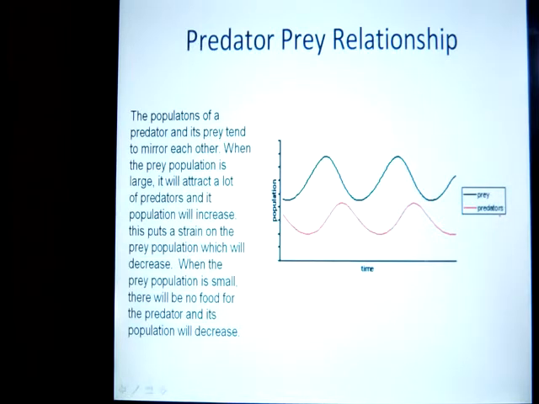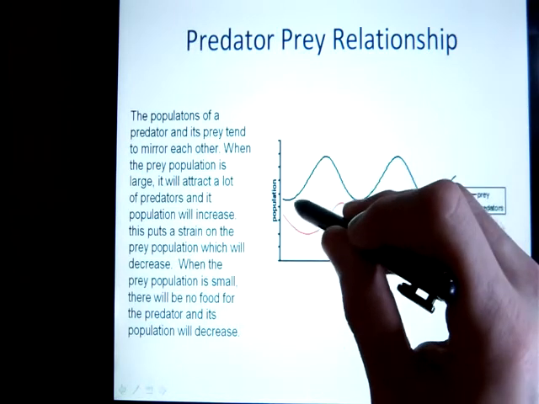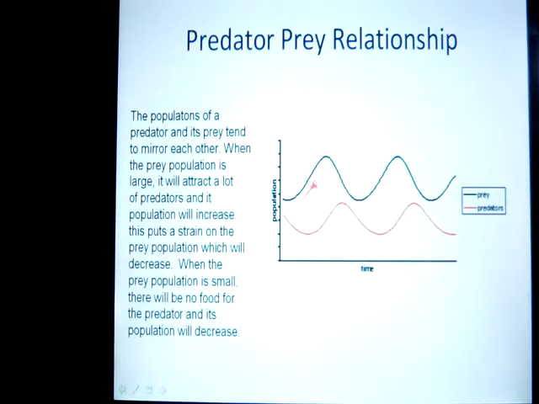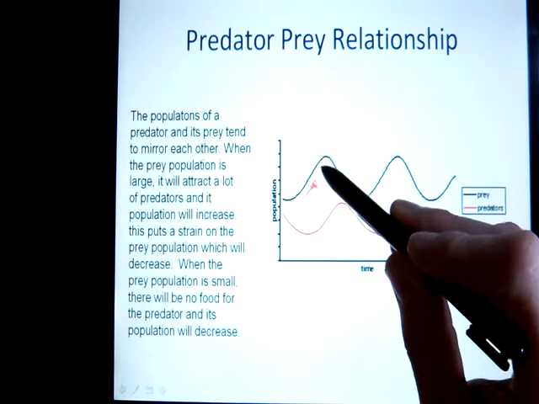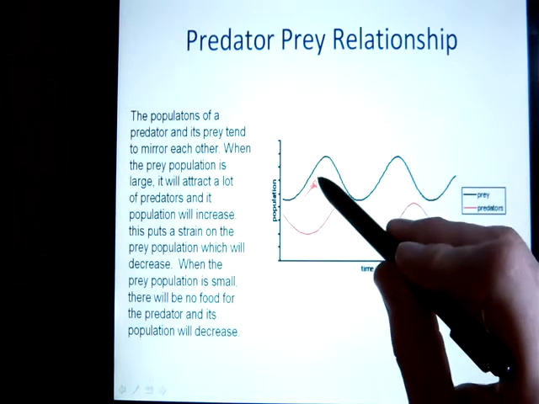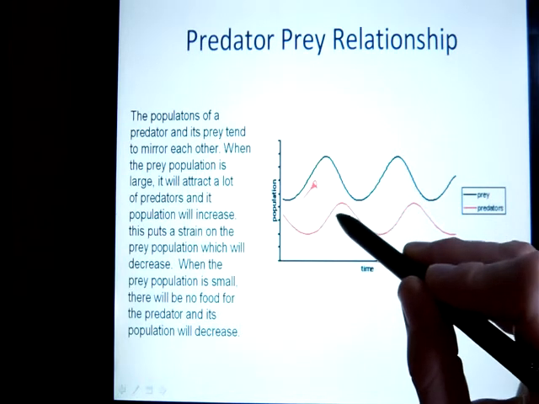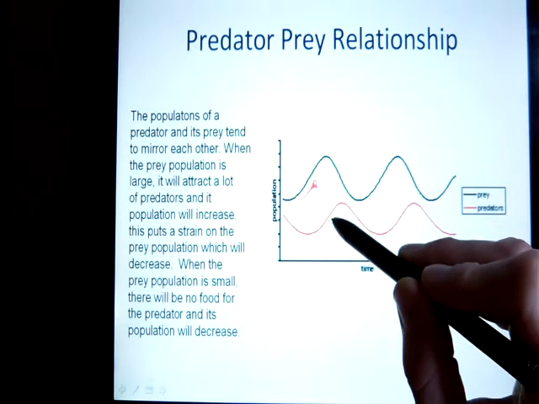So if we take a look at this section of the graph, we see that the population of prey is increasing. And because there's more prey available in an area, so there's lots of bunnies moving into an area, that's going to attract a lot of predators. So because of all these bunnies moving in, we're all of a sudden going to see a lot of coyotes moving in to take advantage of that.